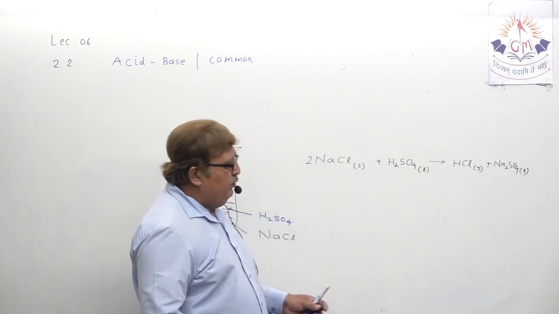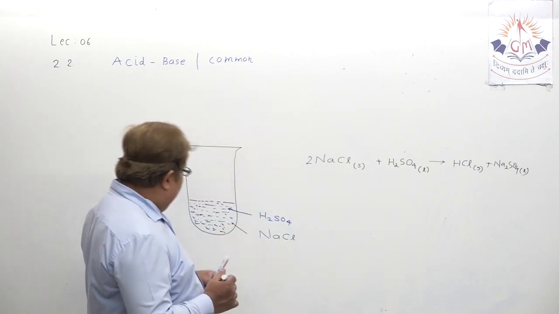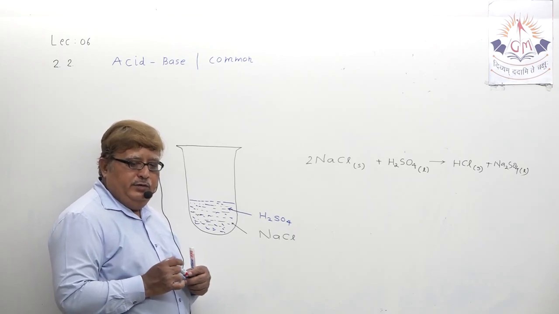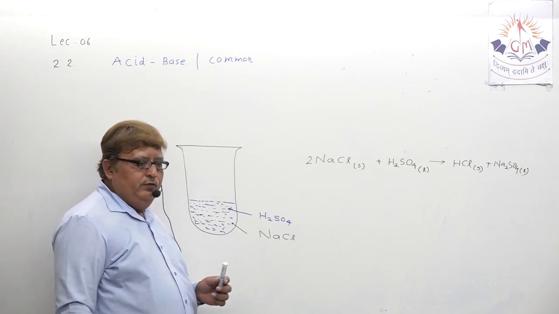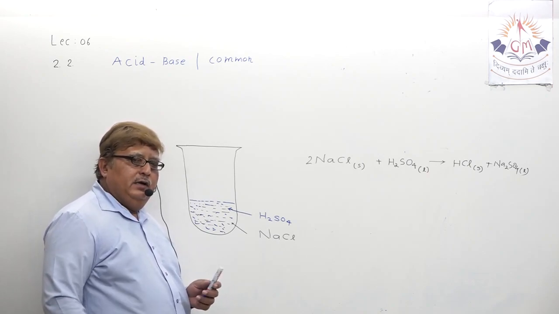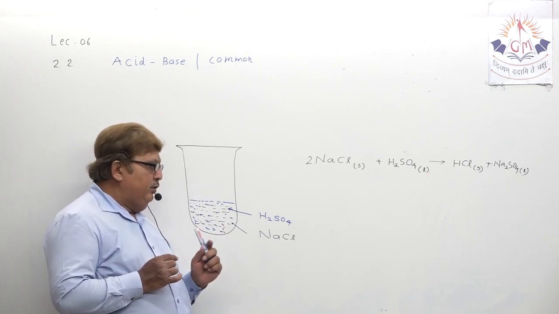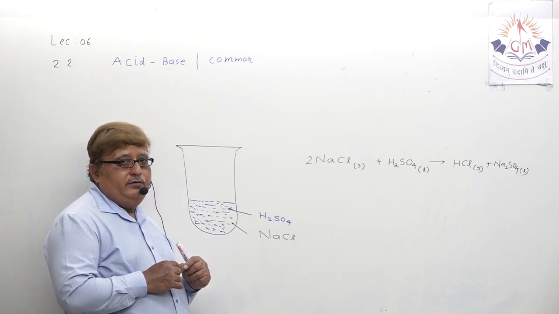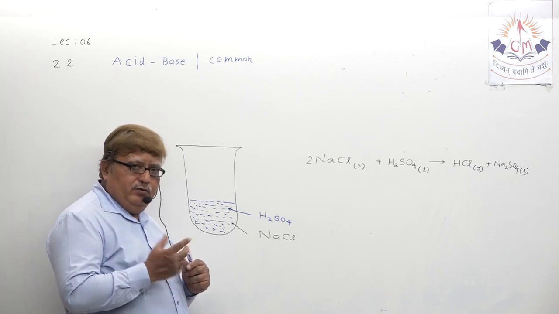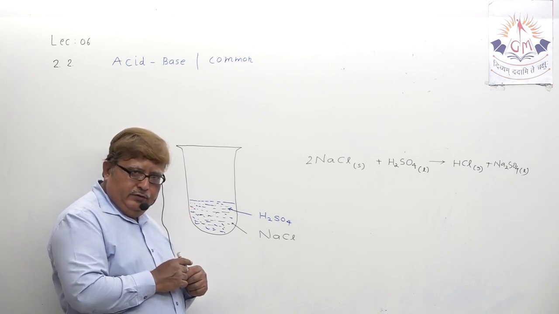So what happened during this chemical reaction between H2SO4 and NaCl? When the chemical reaction took place, hydrogen chloride gas is produced. Actually hydrochloric acid, but in gaseous form.